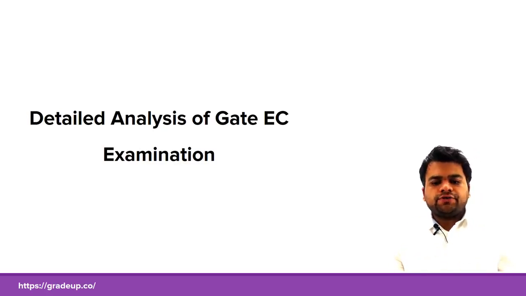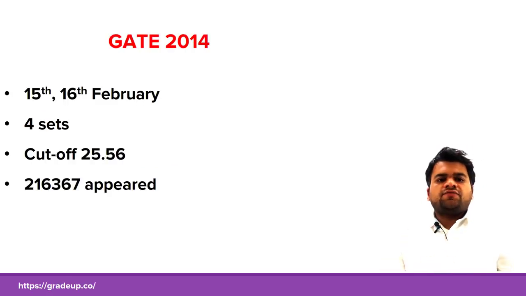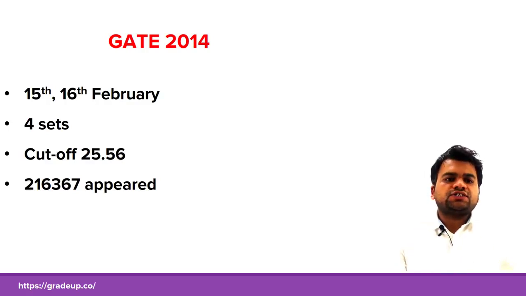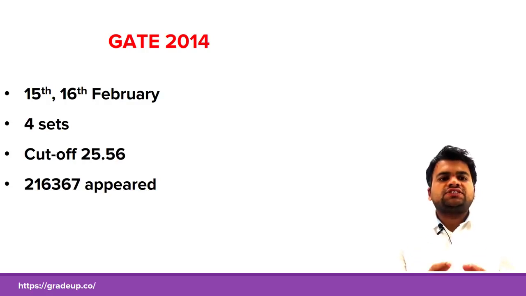Moving on to the video, let us first discuss some informatics for the last 4 years. In GATE 2014, there were 4 sets and the number of students who appeared was 2,16,367. In GATE 2014, the paper mode was changed from offline to online. Again, there was an extinction of common data and linked answer questions, so none were asked. There were multiple choice questions and numerical answer questions, and the numerical answer questions were 20 to 30% in GATE 2014.